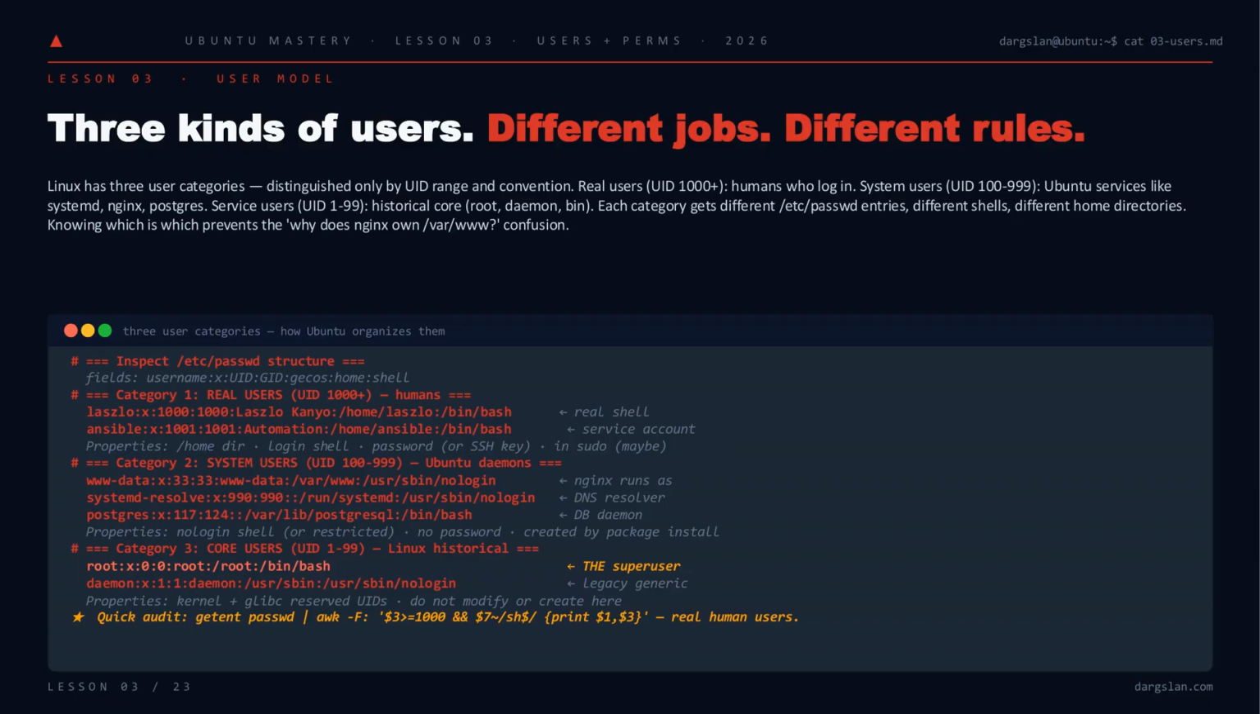Ubuntu sorts accounts into 3 buckets by UID range. 1 to 99 is historical core: root, daemon, bin, kernel, and glibc territory, hands off. 100 through 999 is system users, created by package installs. That's your www-data, your postgres, your systemd-resolve, almost always with a nologin shell. 1000 and up is humans, with a real home directory, a real shell, and maybe sudo. Memorize the ranges, and why nginx owns /var/www stops being a mystery.